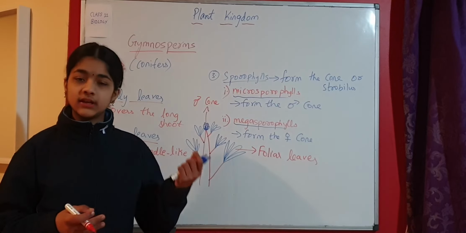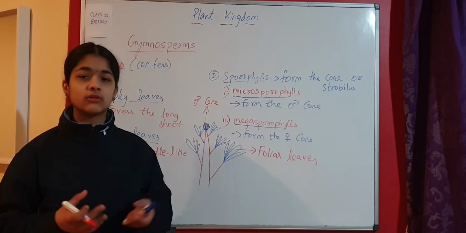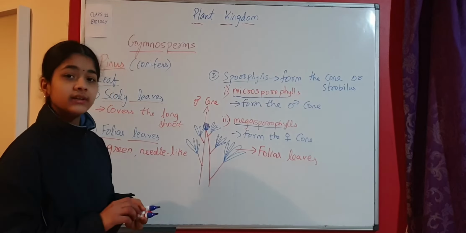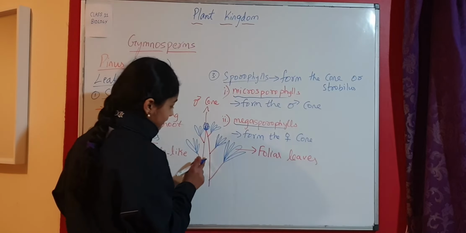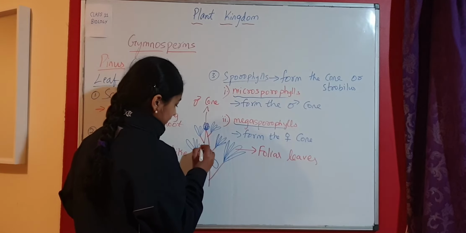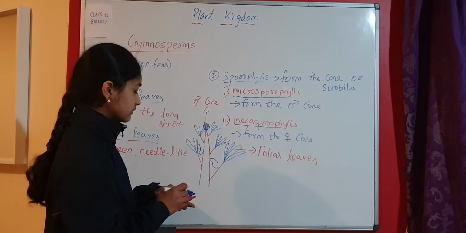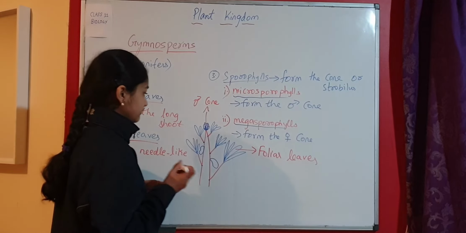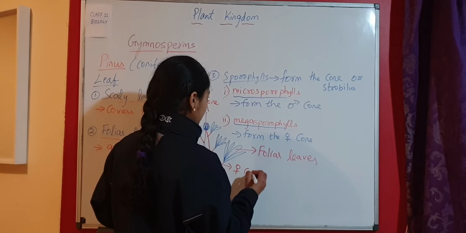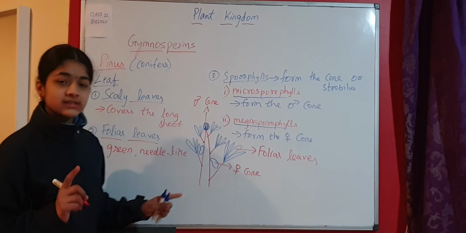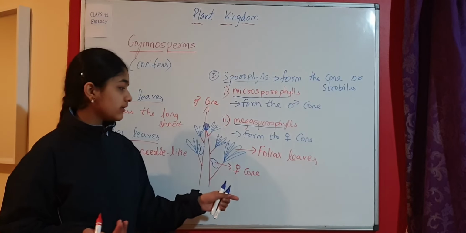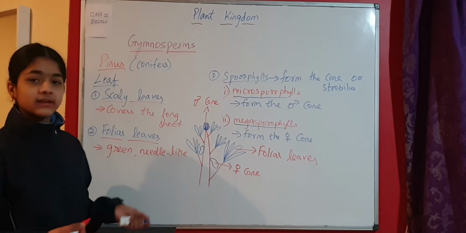Coming to the female cone, how does that look? A female cone is very large. It doesn't come in bundles or it's not like a compact structure. It is large, it is single, and it doesn't come in bundles as well. So here we have one scaly leaf, here one scaly leaf. So between those, it's somewhat present here like that. So this is how female cones appear. Female cone is large, single, and it's not in a compact structure. So this is the difference between male cone and female cone.